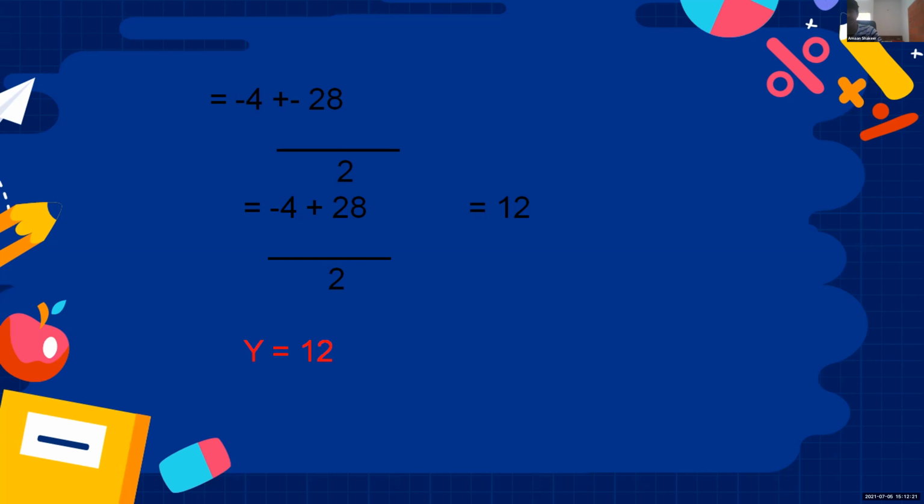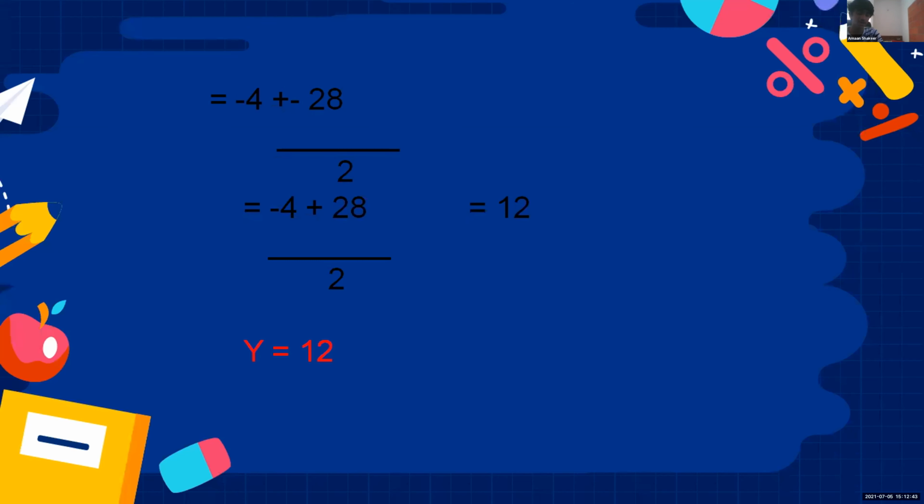If we take minus, it will become minus 4 minus 28, that will become minus 32 by 2, and it will become minus 16. But we cannot take a negative value as a side of a square. So we are taking plus, and it will become minus 4 plus 28, that is 24 by 2, that is equal to 12. So y is equal to 12.